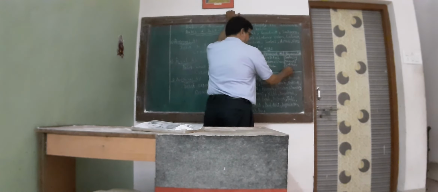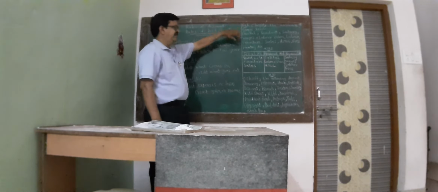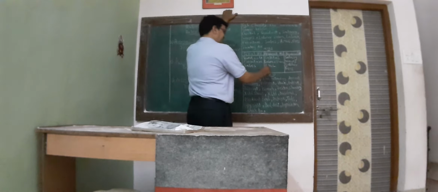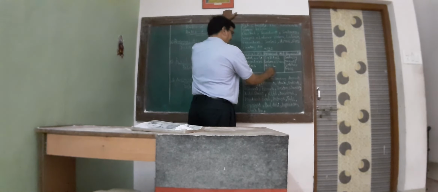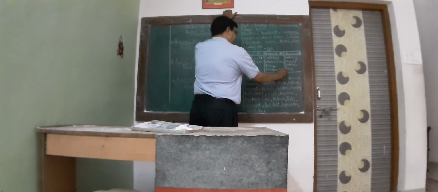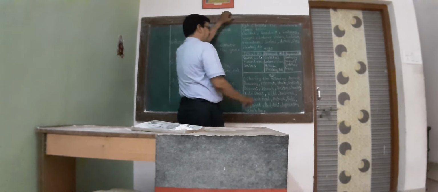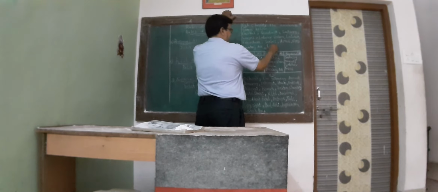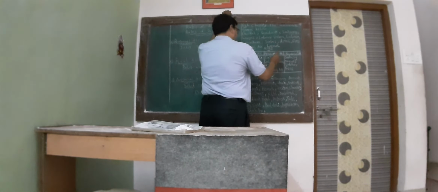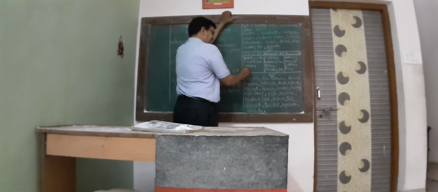Fees is expense or income, so nominal account. And Pankaj, a personal name, personal account. Land account. Land is your asset, so real account.